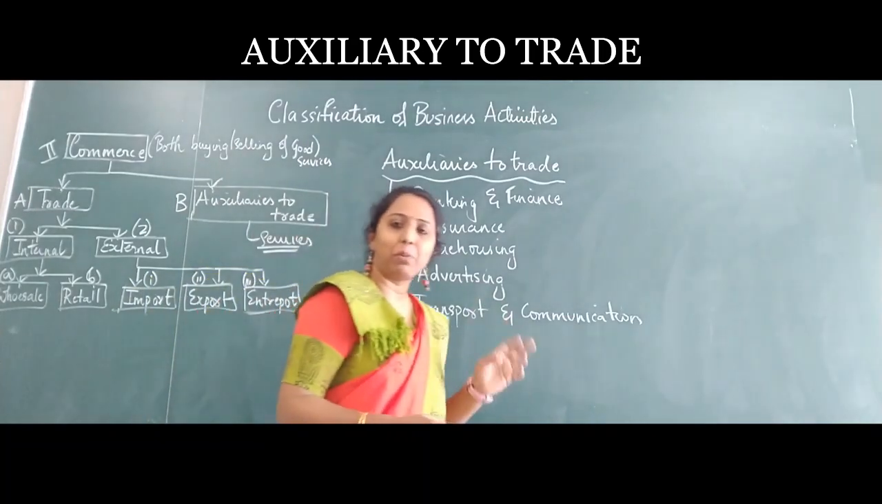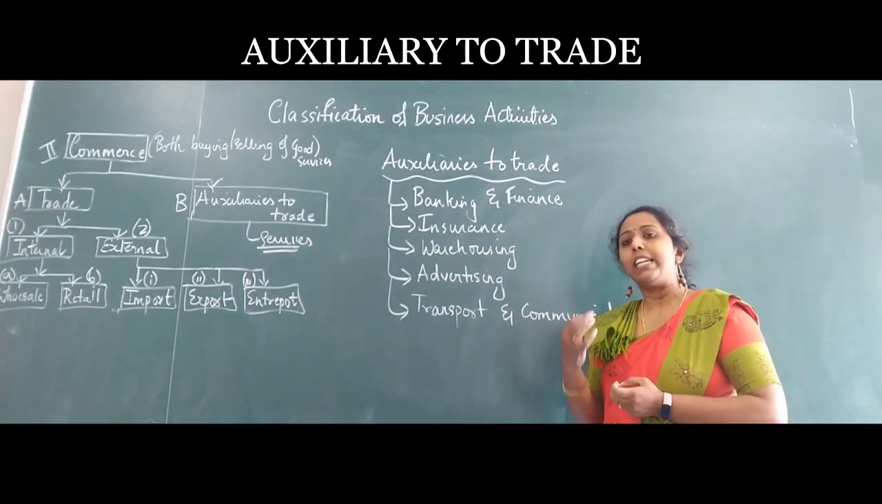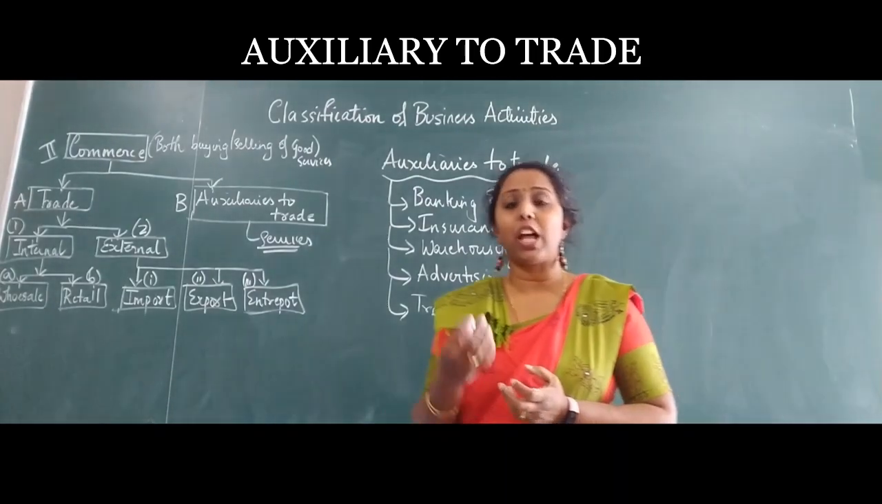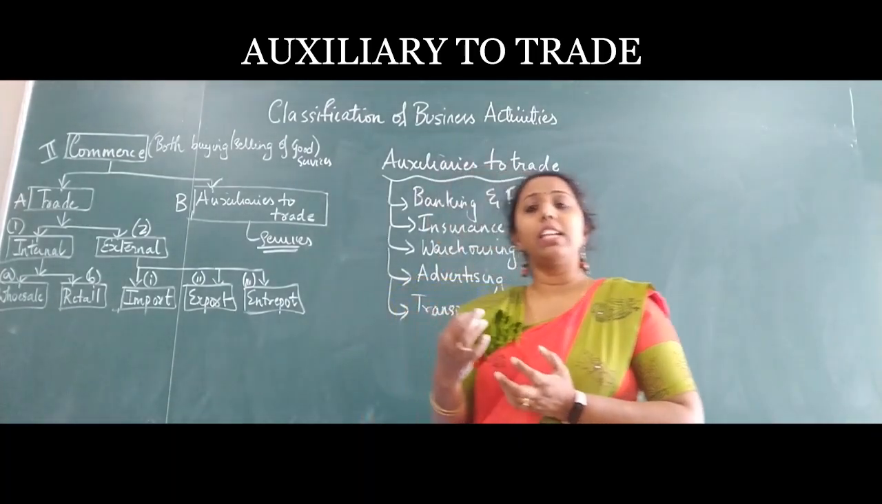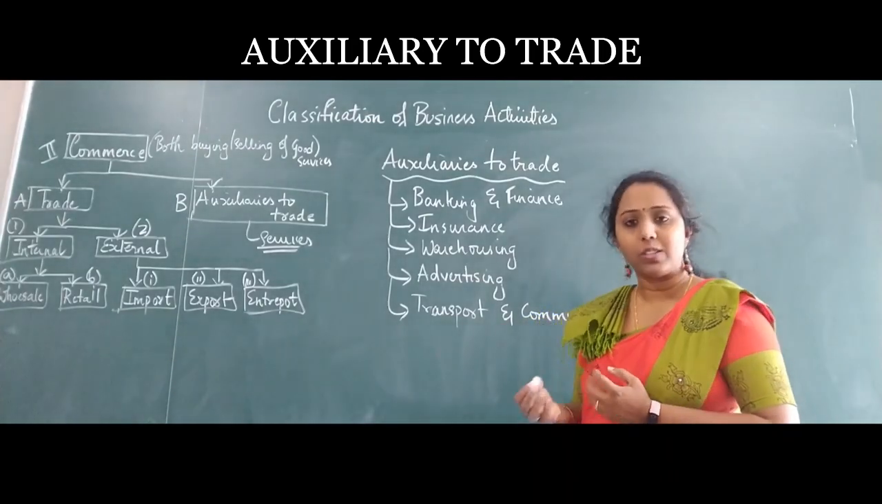Now, what is transportation and communication? When goods are produced, for example, tea is grown in Assam, Gujarat, West Bengal, Orissa. All these are places, and in the southern parts of Karnataka is where tea and coffee and all this is grown.